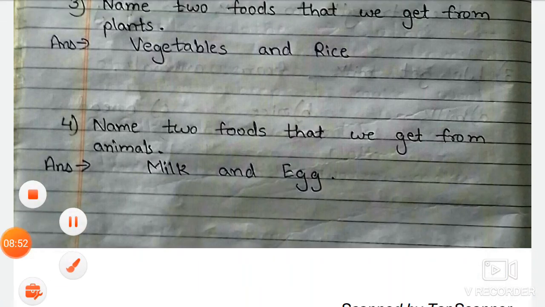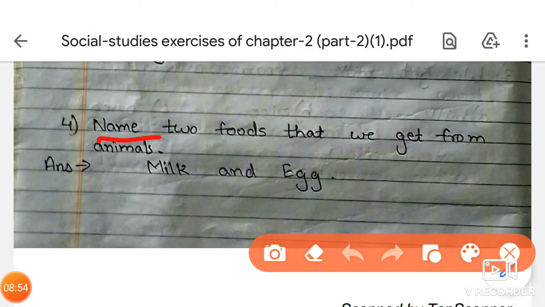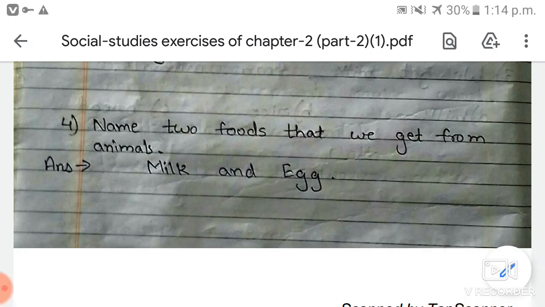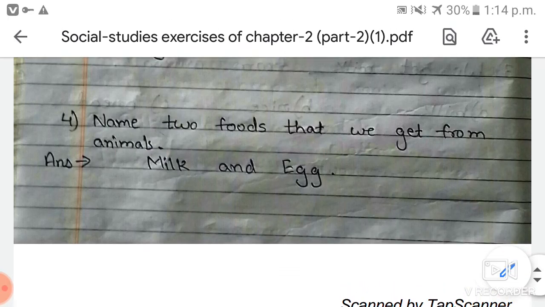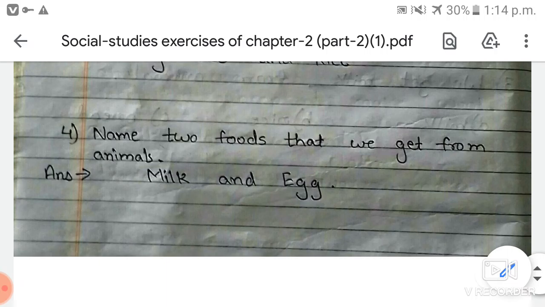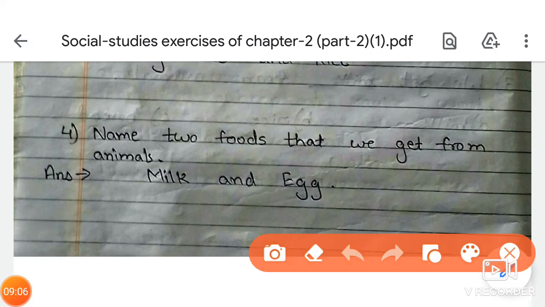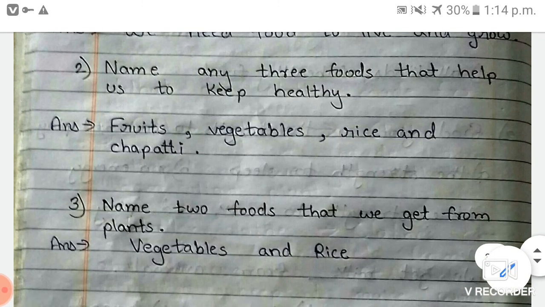Now fourth question is, name 2 foods that we get from animals. So here you have to write the 2 food items name that we get from animals. Now the answer of this question is milk and egg. You all know milk and egg comes from animals.